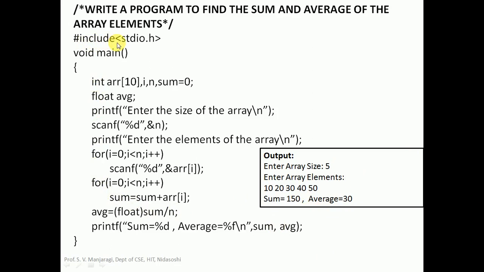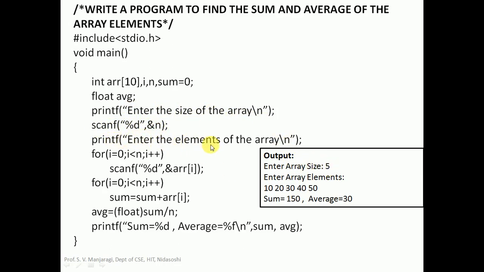So we'll begin with #include <stdio.h>, void main, array declaration: int array of 10, index variable I, n, and we take a variable sum that is initialized to 0, and average is a variable of the type float. Enter size of the array. Okay, we will be reading the size of the array, that is for n. So it will be 5. So n will become 5.